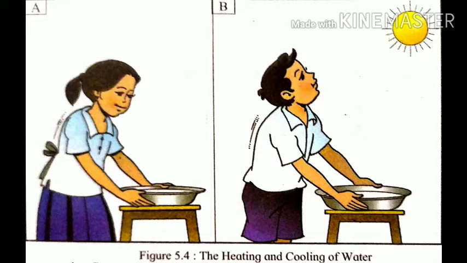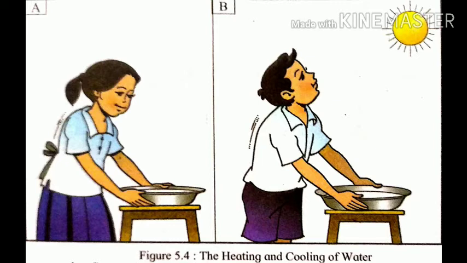Do it again around 7 in the evening. Note your observations again. Now you can remove the pots and you have to discuss the observations with your friends. The result of this activity will be the water kept outside in the sun will be a little warm and the water which is kept inside will remain as it is.